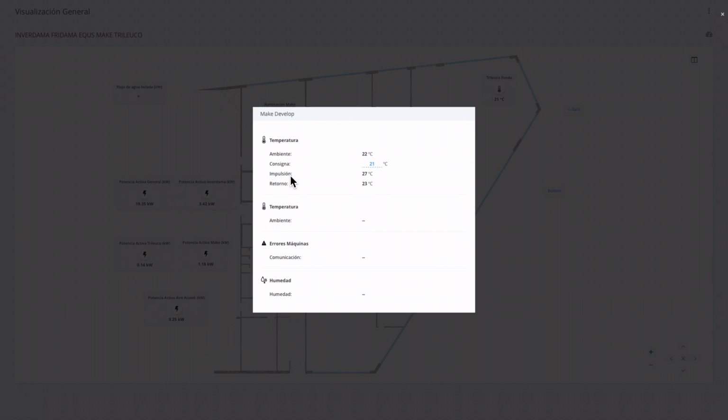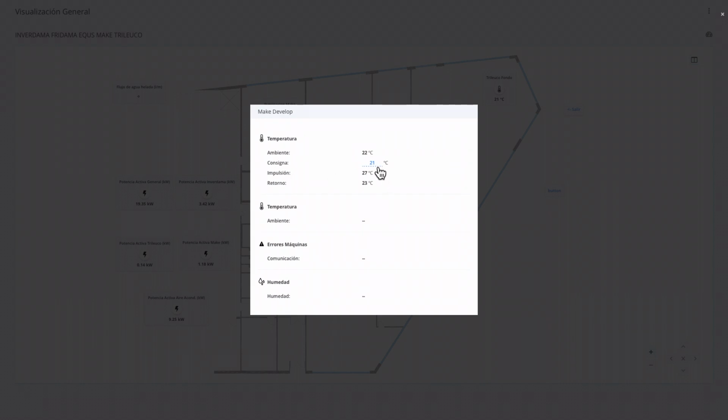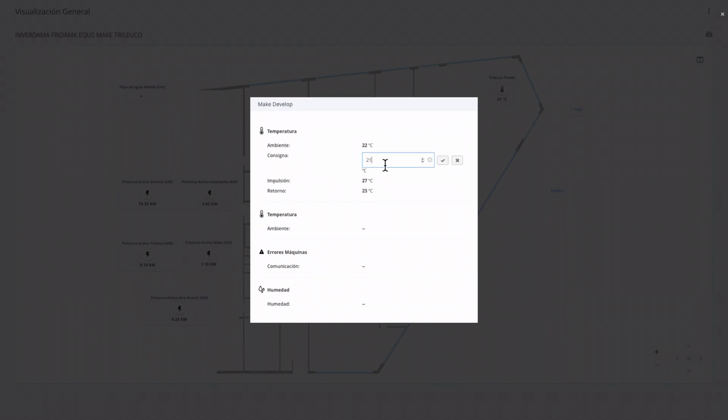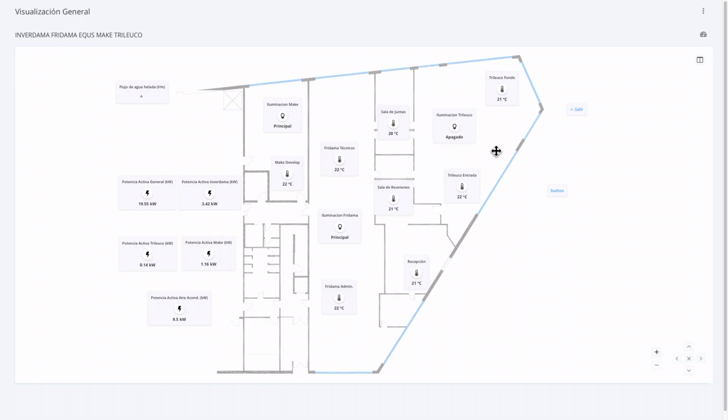Very well. And in addition to the lighting we can manage the temperature. In this case it tells us that this dependency is at 22 degrees. If we click on it, we can see that the set temperature is at 21, and that at this time it is a little above the set temperature. We could set it to 20 if we want to be cooler, or set it to 23 if we are cold. Right? Also, we have some example buttons here, that allow us to jump to other SCADAs, right?